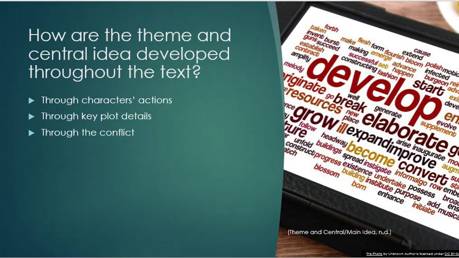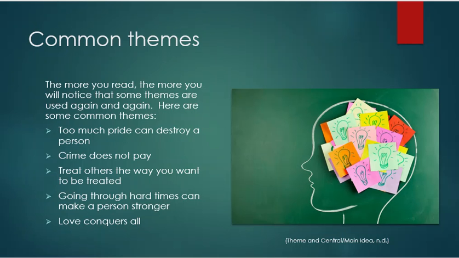How do authors develop theme and central idea? Well, they do this through character actions, through key plot details, and through conflict. We've already discussed a few themes, but some other common themes: too much pride can destroy a person, crime does not pay, treat others the way you want to be treated, going through hard times can make a person stronger, and love conquers all.